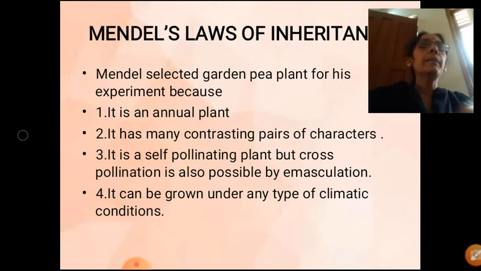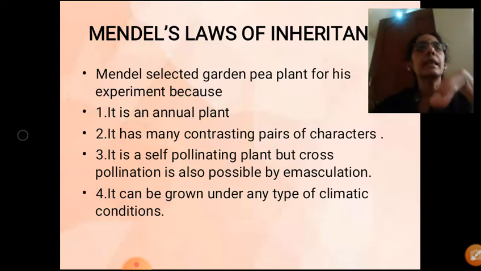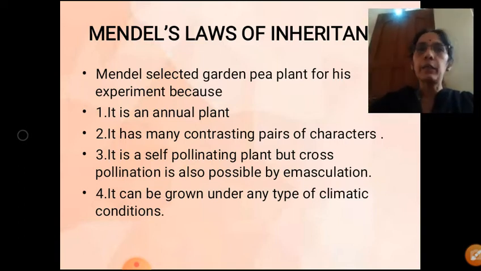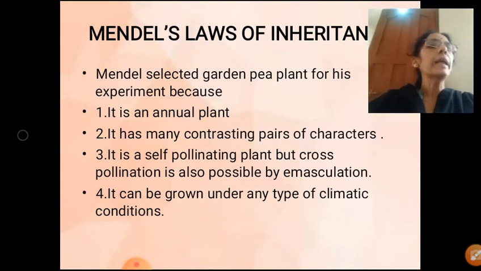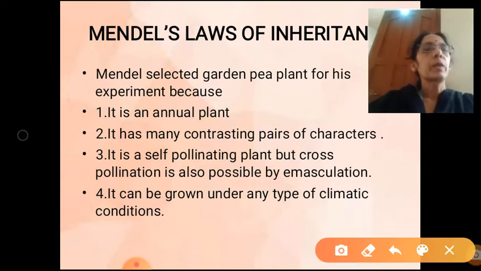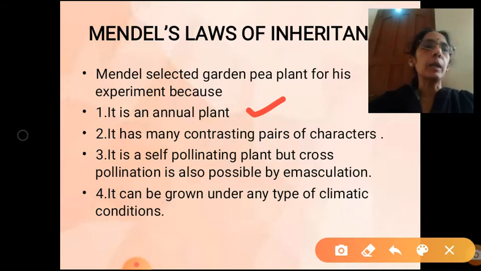Now, why has Mendel selected the pea plant? There are several plants available, but he has selected the pea plant. What is the scientific name? It is called Pisum sativum. Why did he select this plant? One reason is it is an annual plant.